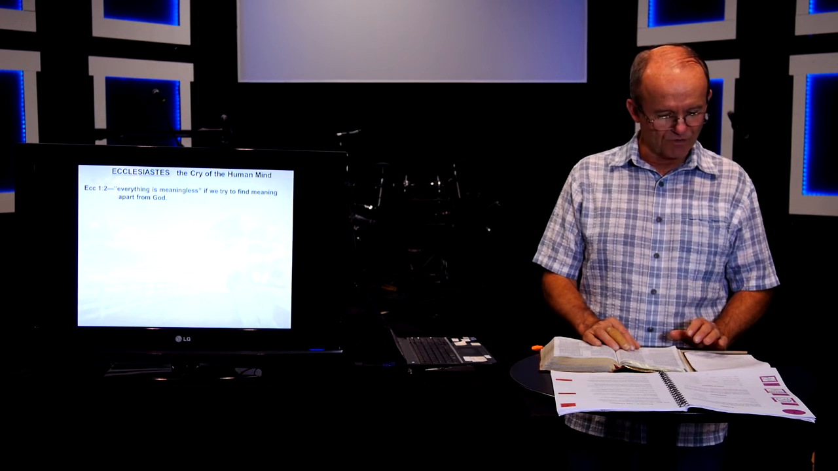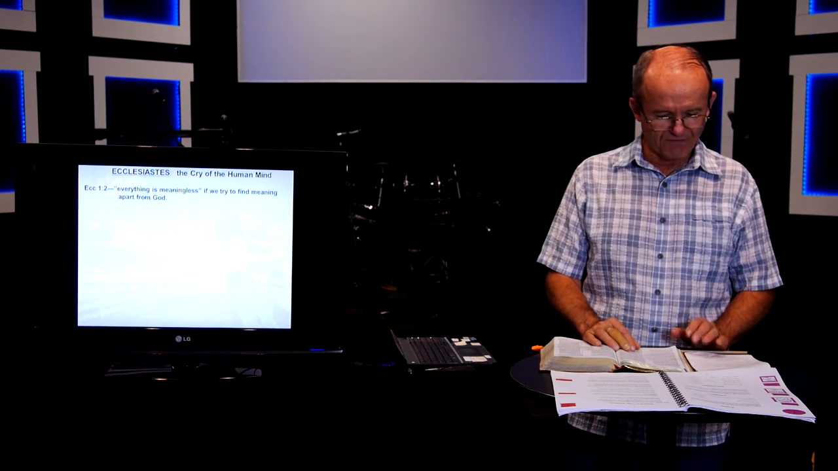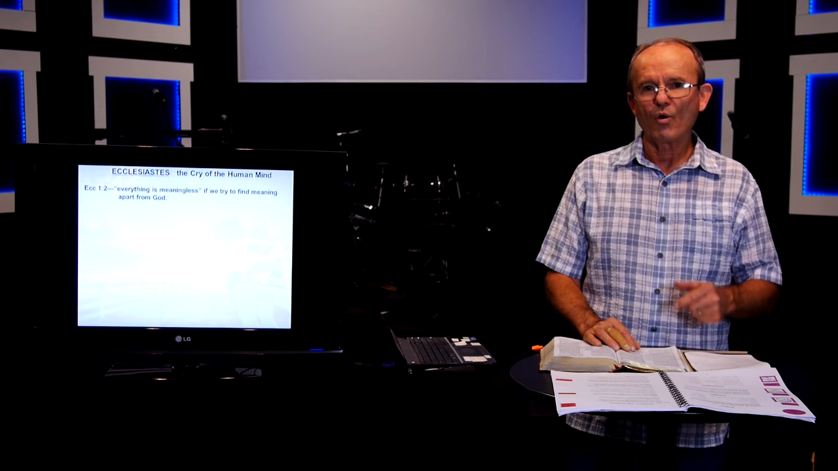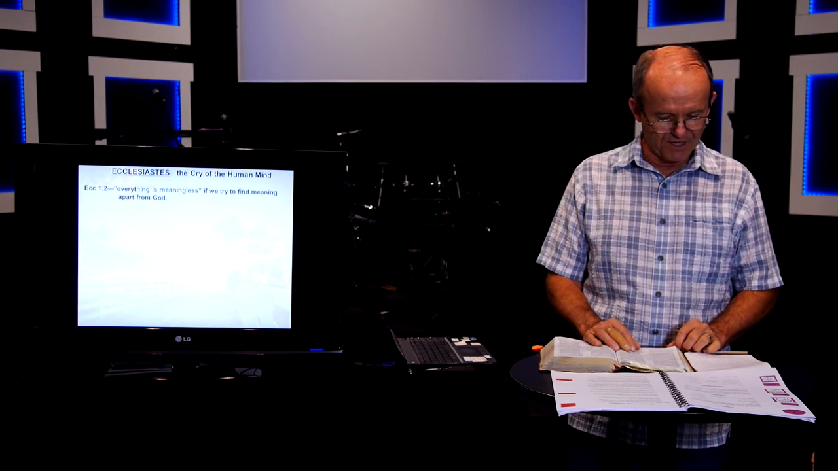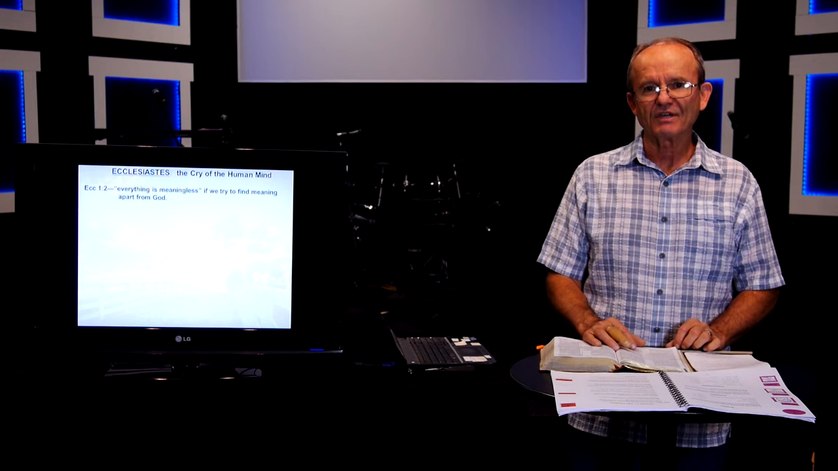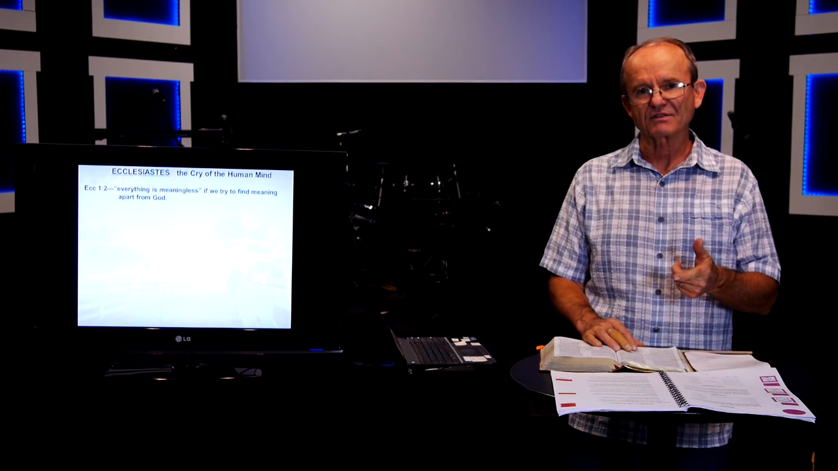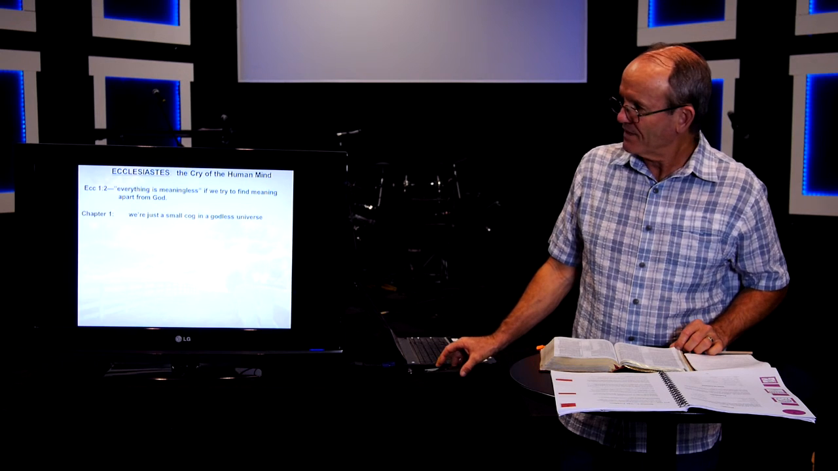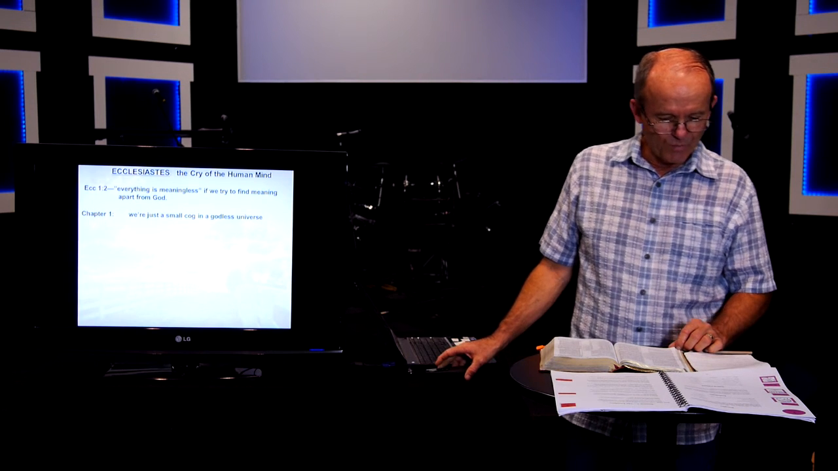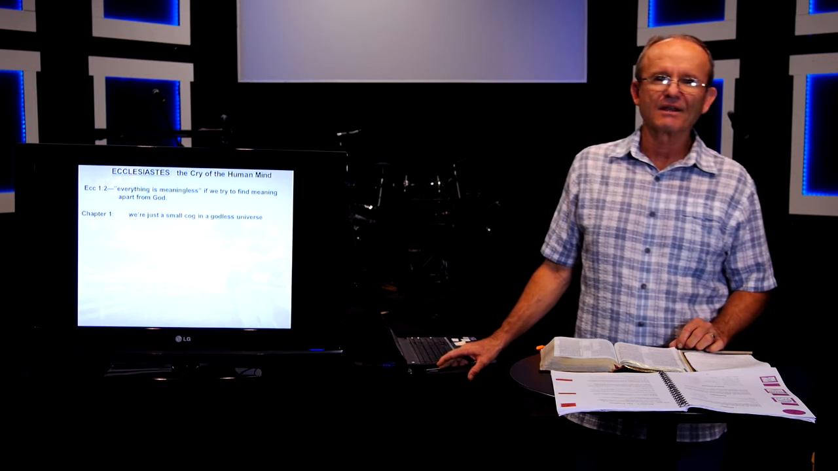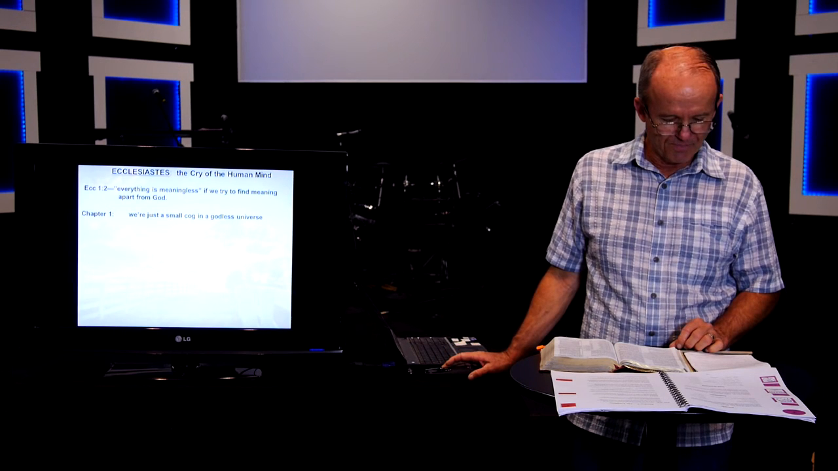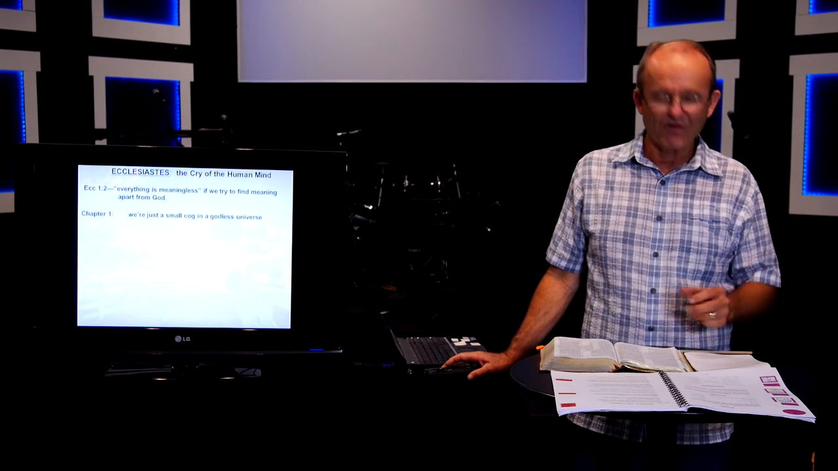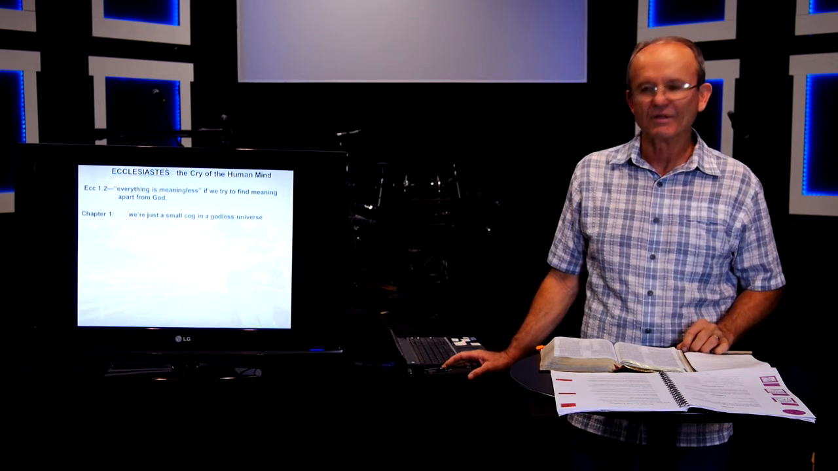Ecclesiastes describes many different philosophies of life, which I'm only going to cover very briefly here. There are more details of each of these chapters and these different philosophies in the homework assignment. So just looking at these very briefly, in chapter 1, we see that we are just a small cog in a godless universe. This chapter speaks of a mechanical or an impersonal view